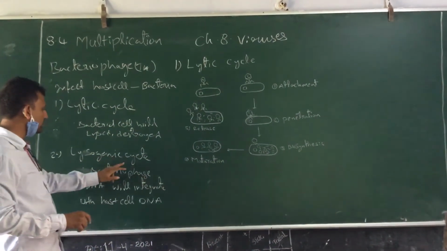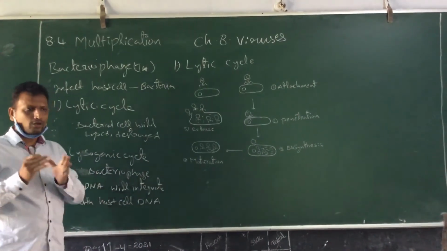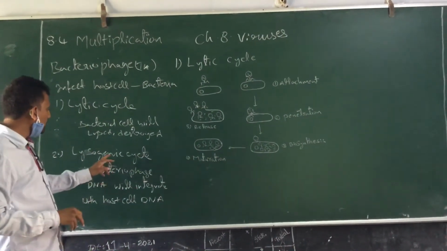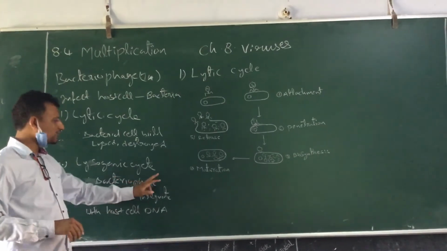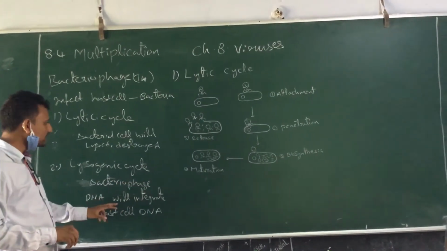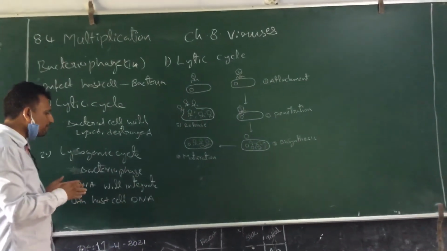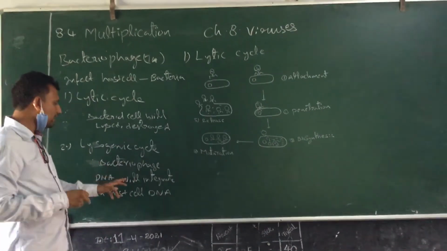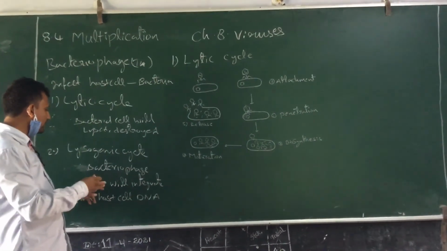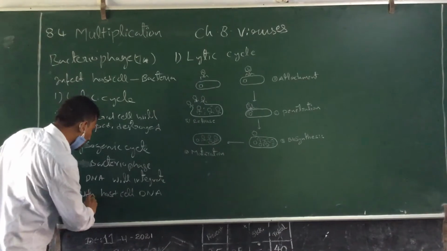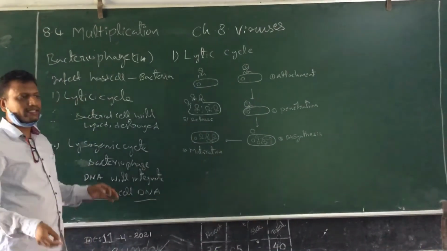But here in the lysogenic cycle, instead of producing the new bacteriophages, what will happen? The bacteriophage DNA, once it enters inside the bacteria, instead of replicating, will be integrated with the host cell DNA, that means bacterial DNA.